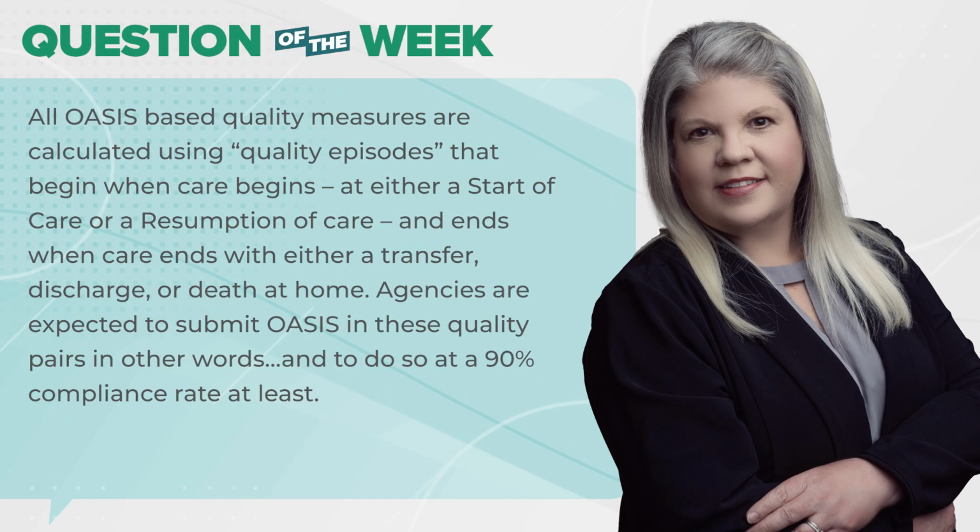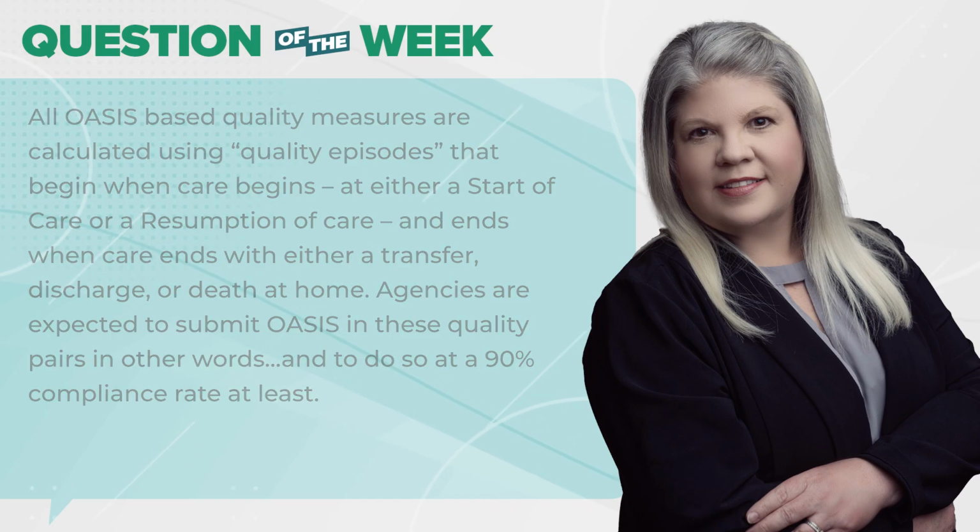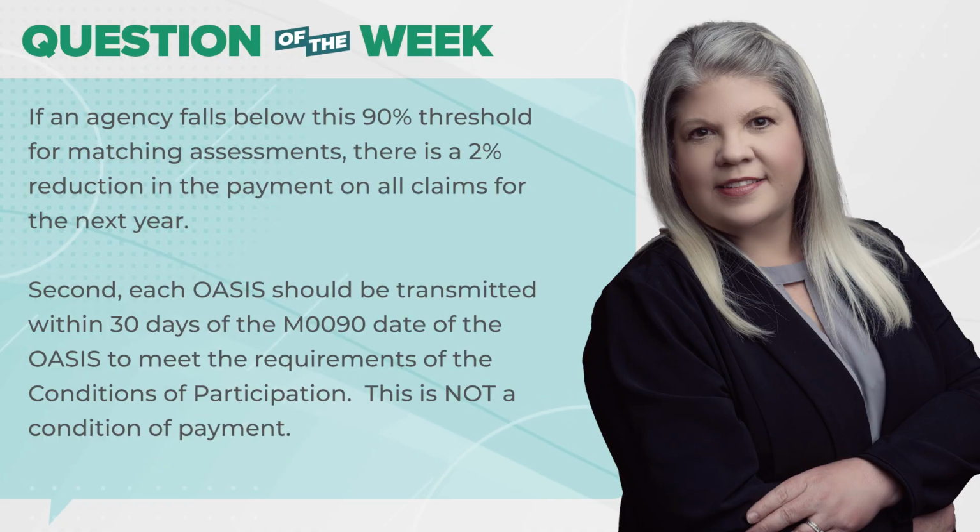All OASIS-based quality measures are calculated using quality episodes that begin when care begins, at either a start of care or a resumption of care, and end when care ends with either a transfer, discharge, or death at home. Agencies are expected to submit OASIS in these quality pairs, in other words, and to do so at a 90% compliance rate at least. If an agency falls below this 90% threshold for matching assessments, there is a 2% reduction in the payment on all claims for the next year.